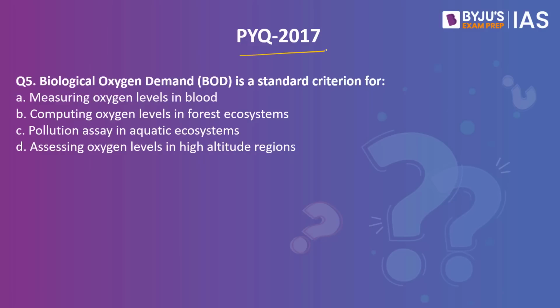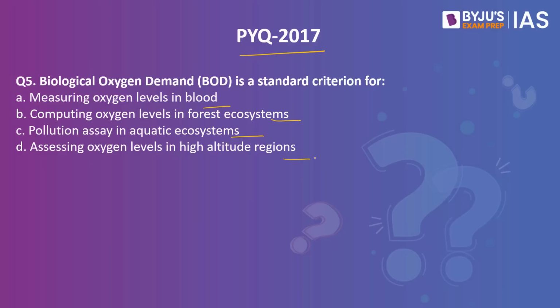Biological oxygen demand is a standard criterion for option A, measuring oxygen levels in blood, option B, computing oxygen levels in forest ecosystems, option C, pollution assay in aquatic ecosystems, option D, assessing oxygen levels in high altitude regions. First of all, what is biological oxygen demand?